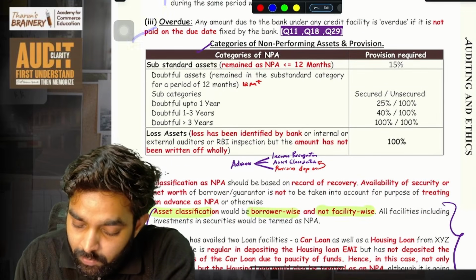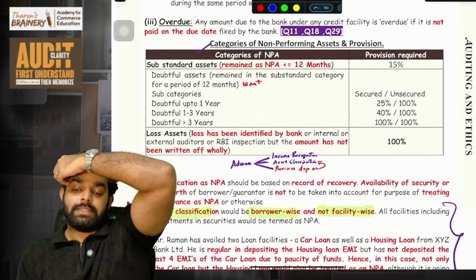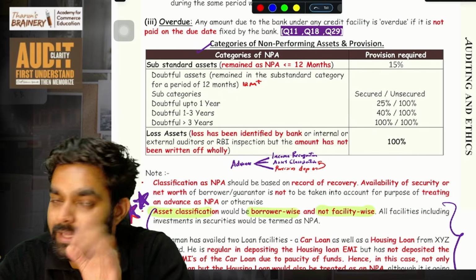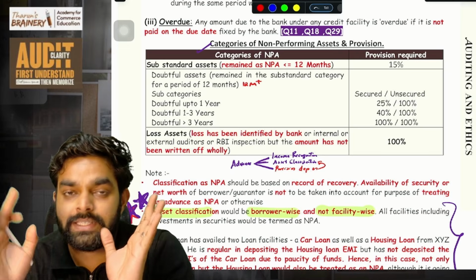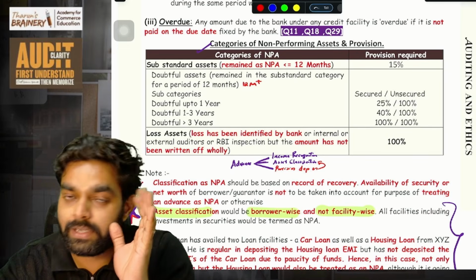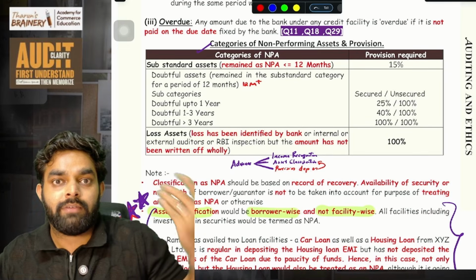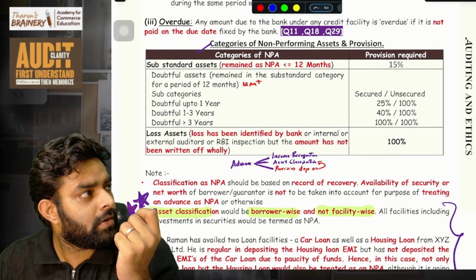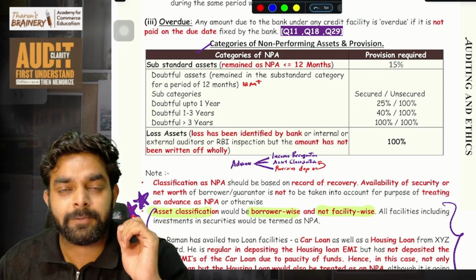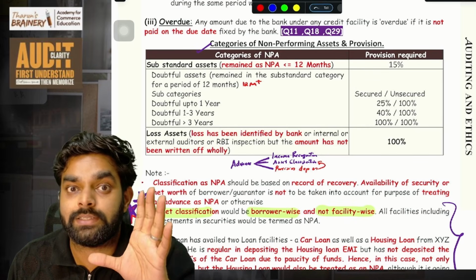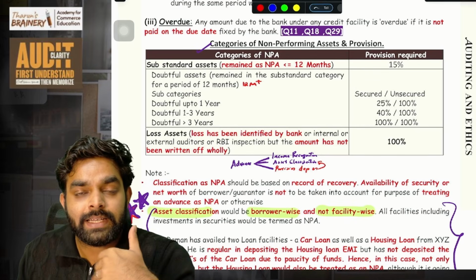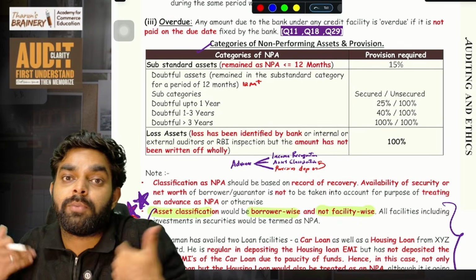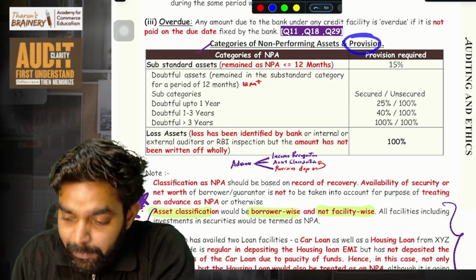Overdue we learned. Now we will focus on the categories of non-performing assets and provision. For a bank, loan given is an asset. So when you are not receiving money from an asset, or when you know that the person who has taken the loan is not having any money, or is having some bigger issues, the bank has to put a provision, just like debtors. Normally for companies, for debtors, we put a provision. Similarly for a bank also, if you think the money is not going to come, we need to put a provision. Okay, so we are learning about that provision now.